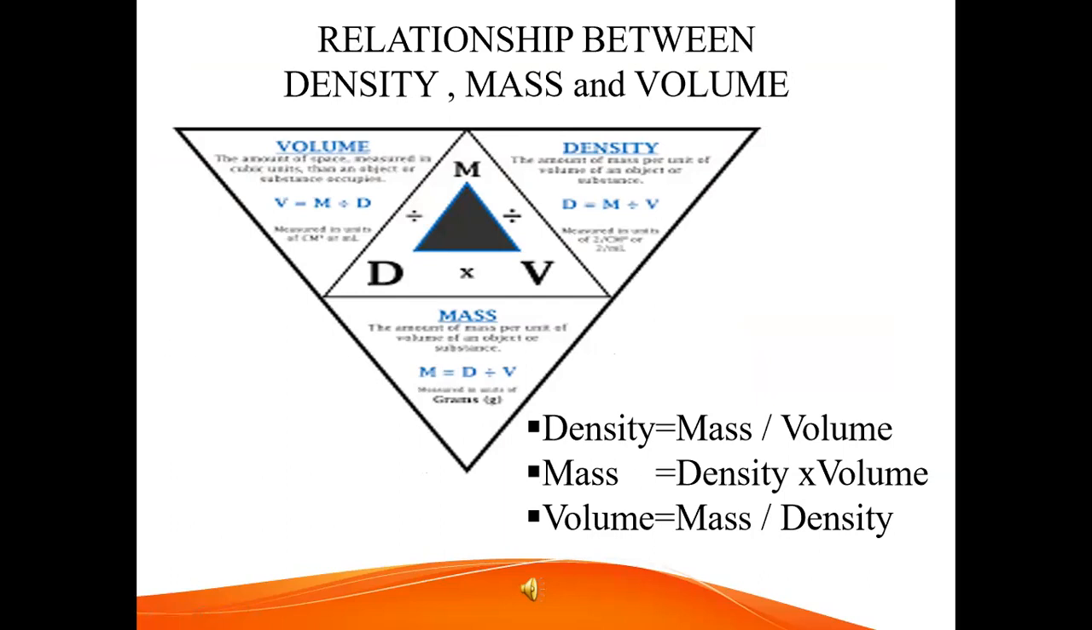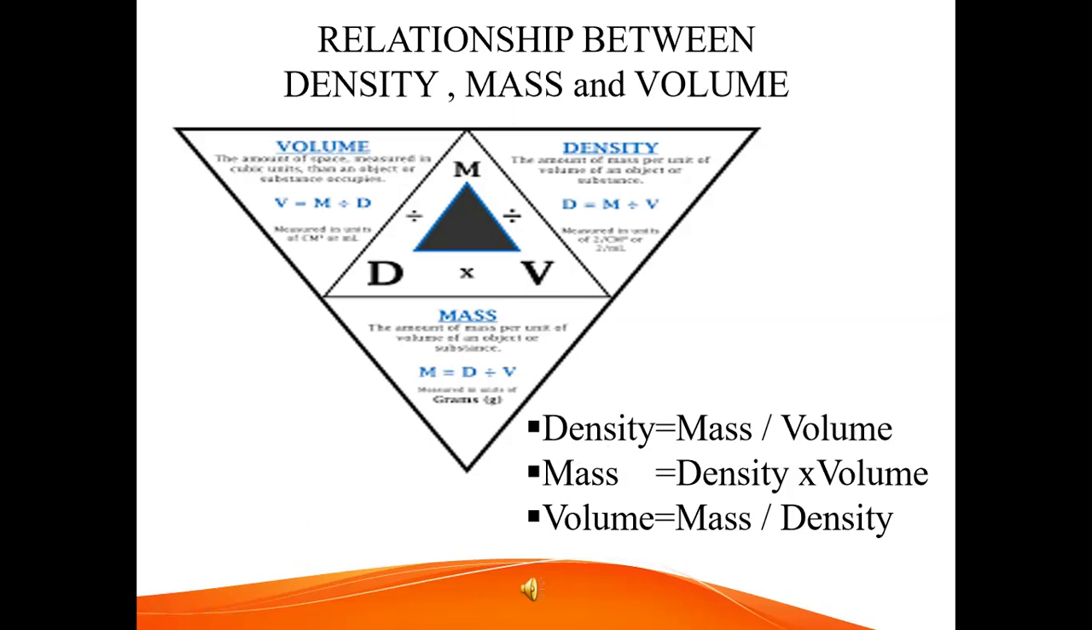Relationship between density, mass and volume. The relationship between mass, density and volume is represented in the following density triangle. First one, density. The mass per unit of volume of an object or substance is density. Density equal to mass per volume.